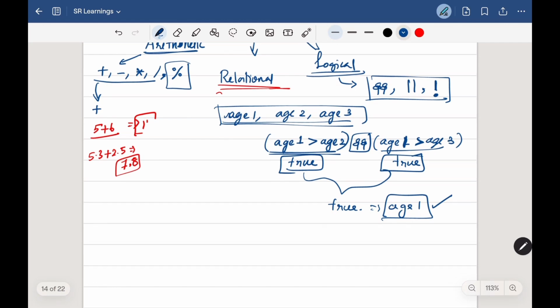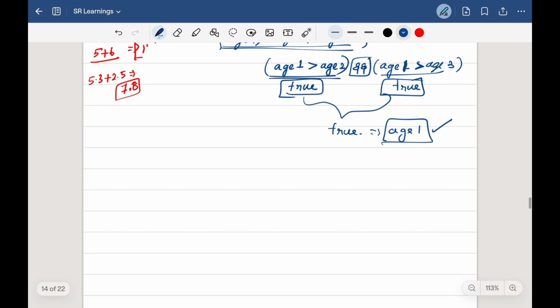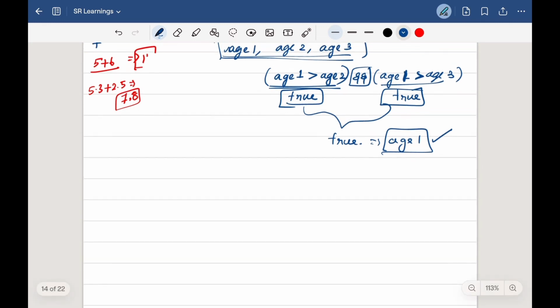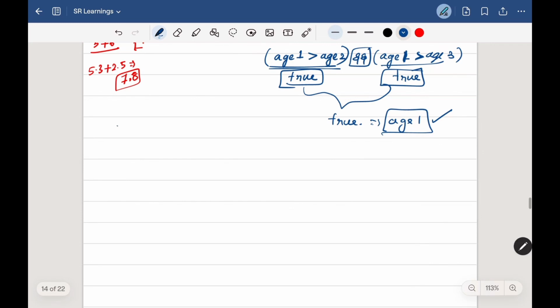And for this logical AND, I will give you a truth table that will help us know what to do when we have multiple combinations of conditions. Here, let's say we have condition 1 and condition 2, and the result.